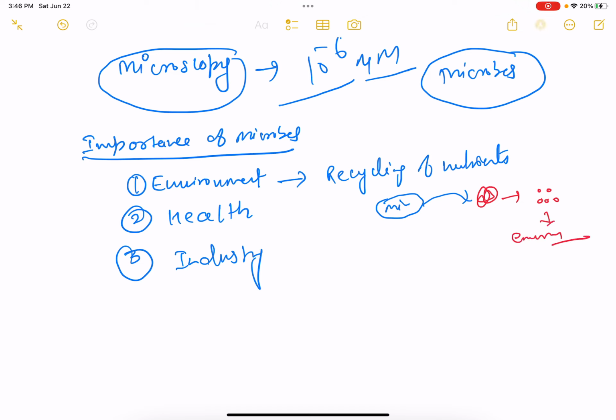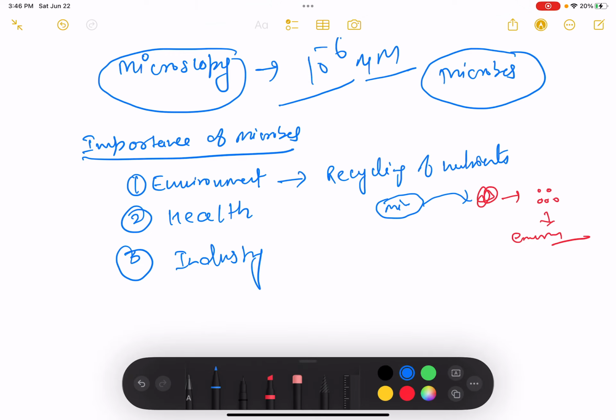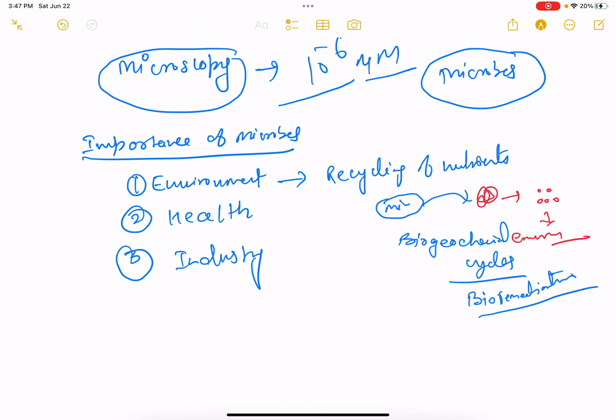So that's why they are important in the environment, because they are able to convert various compounds. It means they play an important role in biogeochemical cycles, right? They are important for bioremediation, biomineralization, and other purposes like biomass production from waste, right?